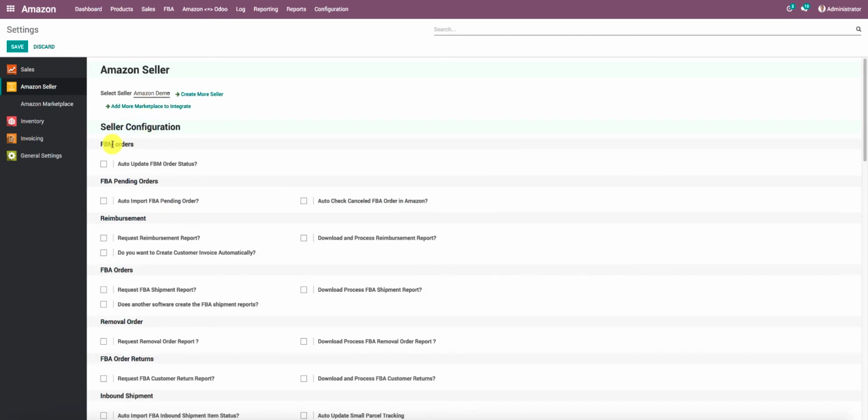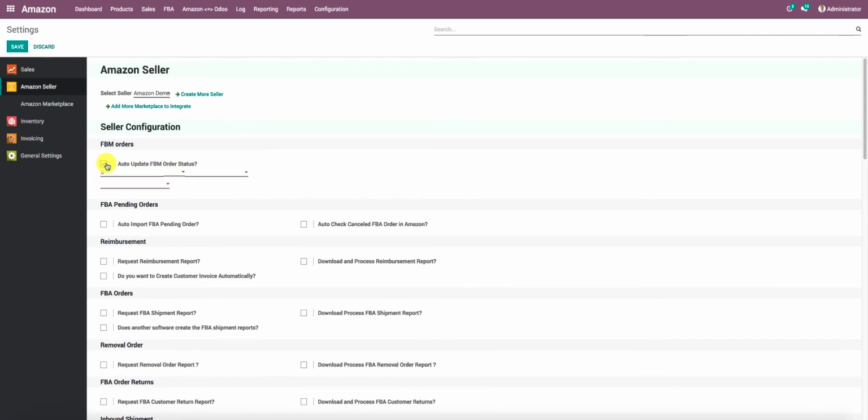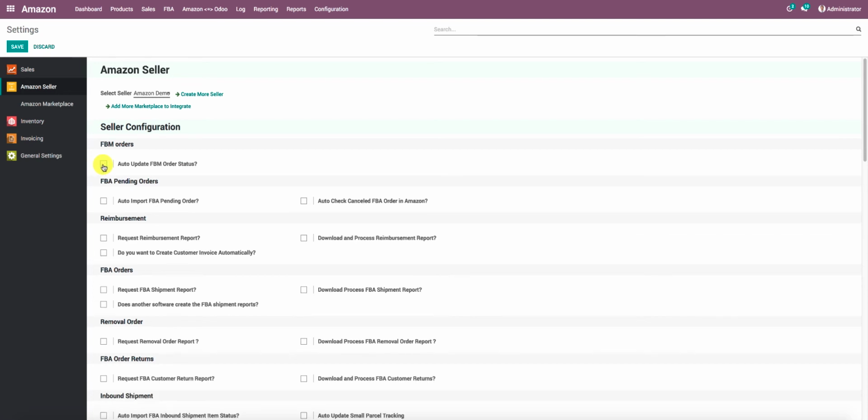Under the FBM order section, there is an option that says auto update FBM order status. So if I enable this option, you can just set the details for your scheduled jobs for updating the FBM order status automatically.